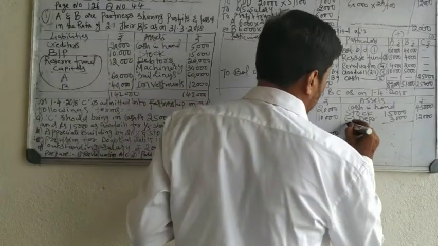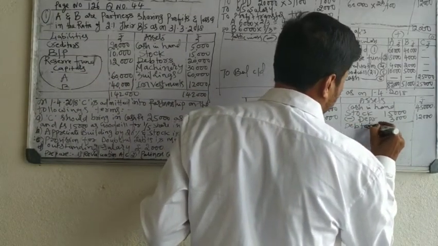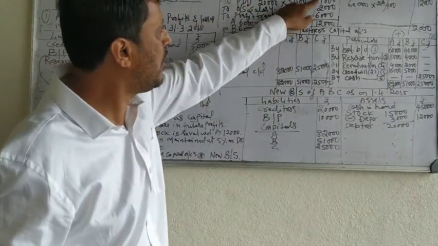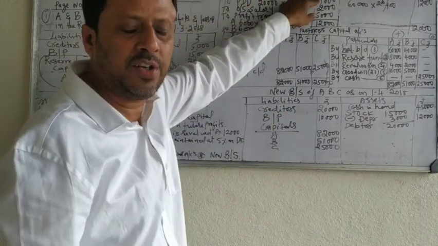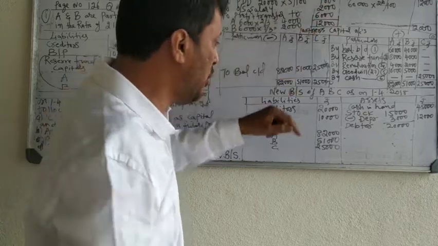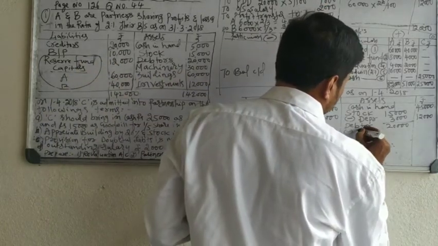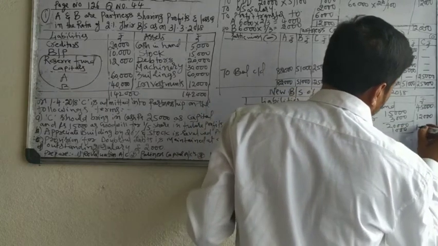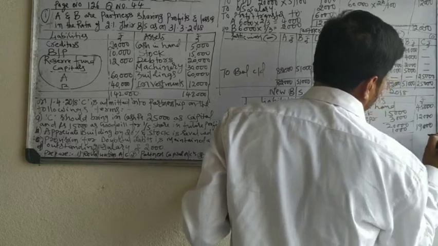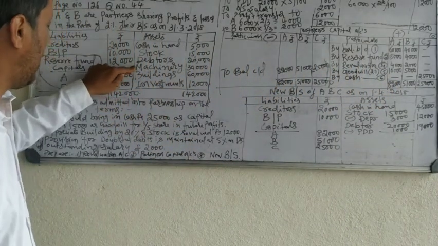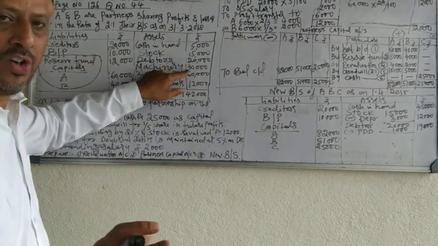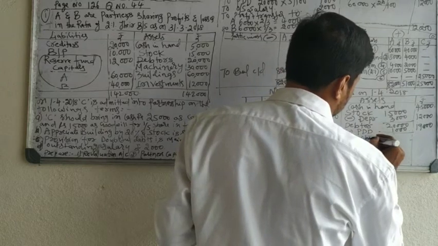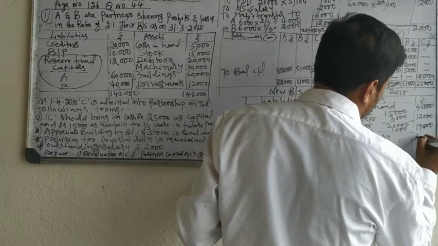Debtors 20,000. See, debtors in the old balance sheet 20,000, 1,000 rupees doubtful debts. That debtor decreases, that 1,000 rupees loss you have to minus. 19,000. Next, machinery. There is no increase or decrease in the value of machinery. Take it as it is, machinery 30,000.